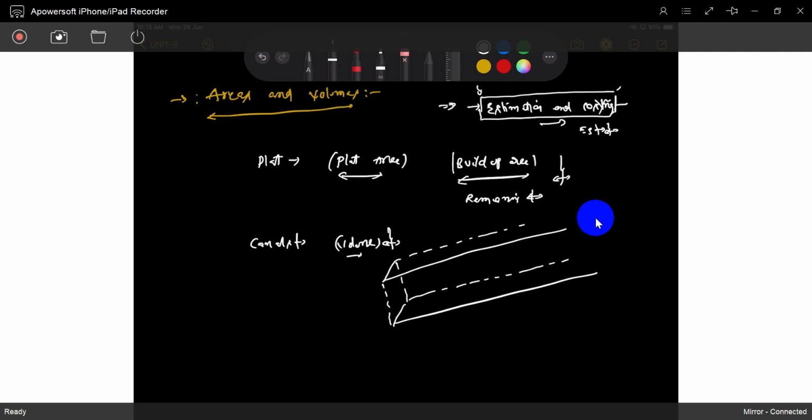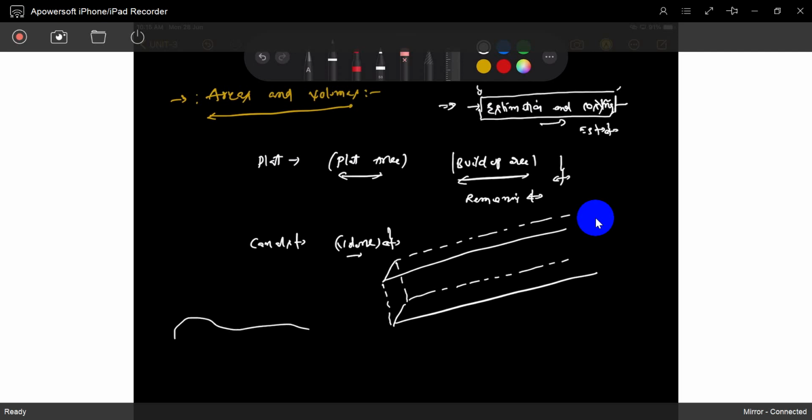Sir, is there no complication, since it is a canal, just area into volume? No, because the depth of the canal is maybe not equal. Place by place it is irregular.